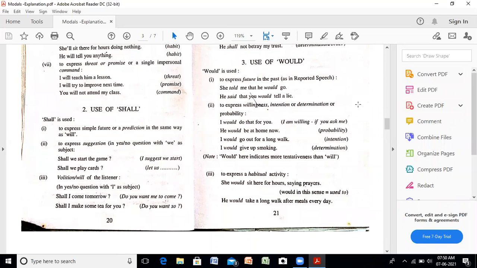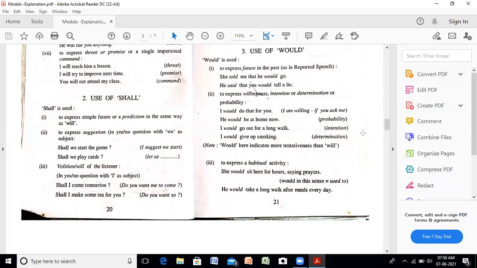Would here indicates more tentativeness than will. Find out the difference. जब हम will use करते हैं, that shows more determination, more intention, more probability. लेकिन जब हम would use कर रहे हैं, this shows tentativeness of that action, of determination or promise or intention, willingness. Clear? मतलब हम ज़्यादा strong है तो हम will use करेंगे. अगर हम ज़्यादा strong नहीं है, we are not having that much determination, then we use would.